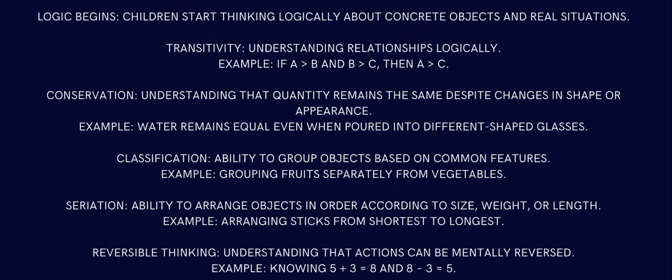So if it is 100 grams, you put 100 grams of potato and 100 grams of oranges in a box, and then the bigger one, 500 grams of potato and 500 grams of oranges. That is just an example, because there are no 500-gram potatoes or oranges, unless it's a hybrid, which is another thing. That sort of thing is seriation. You are arranging things based on size, weight or length.